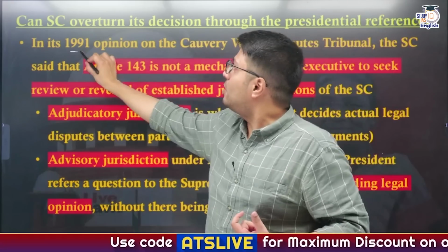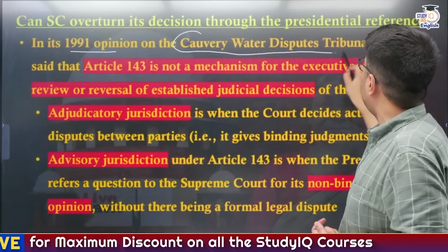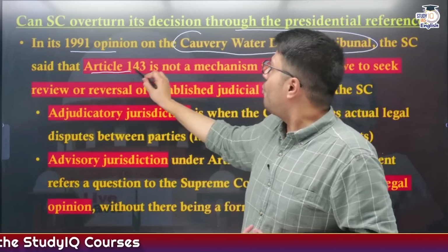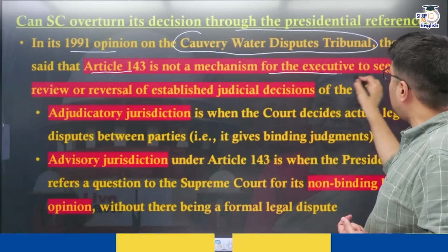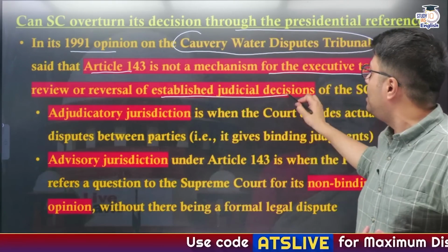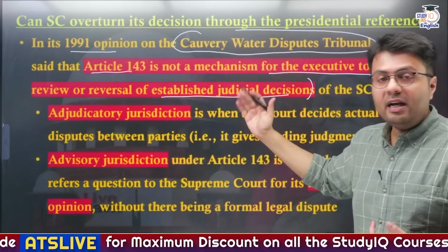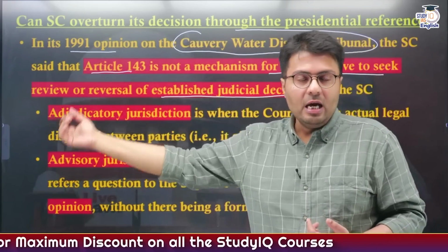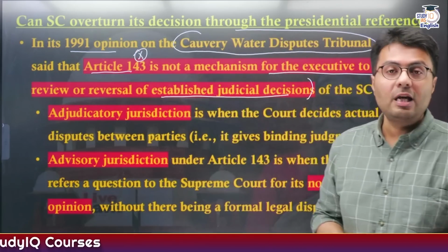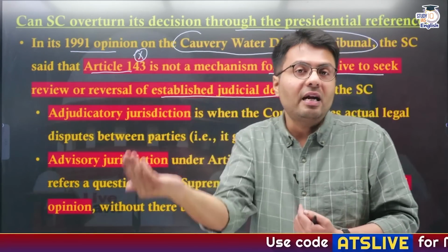Because if you follow the 1991 opinion given by the Supreme Court of India in the matter of the Kaveri Water Dispute Tribunal, here the Supreme Court of India said that Article 143 is not the mechanism or the way for the executive to seek review or reversal of an established judicial decision of the Supreme Court. So the executive has other ways to seek review of the judgment, and they cannot use Article 143 to do the same. And here the Supreme Court highlighted a distinction between the kinds of judgment that it gives.